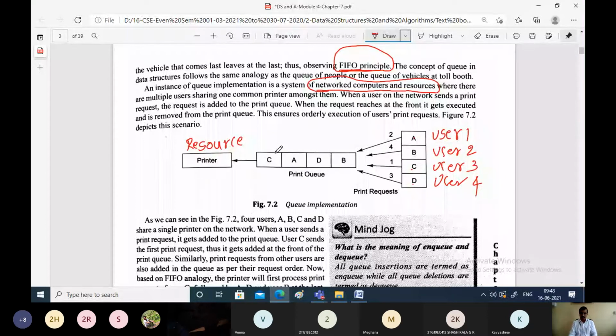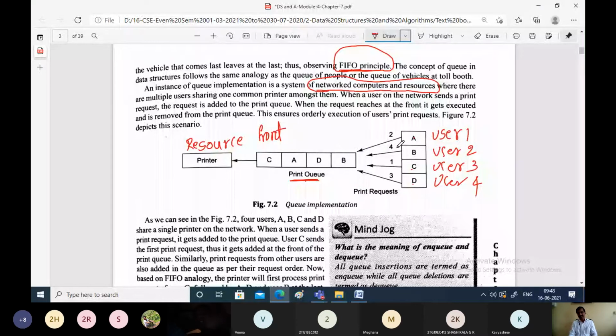In such a scenario, every user will be sending a request to the printer, and as soon as the request is coming in, they will be placed in the print queue. What this print queue does here is, whenever requests are coming from the users or the programs for the printer, they will be placed in the queue.